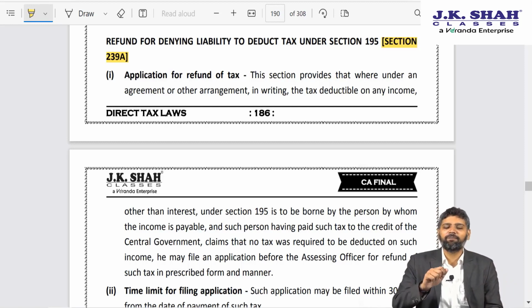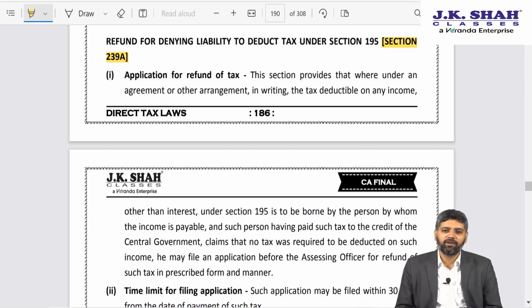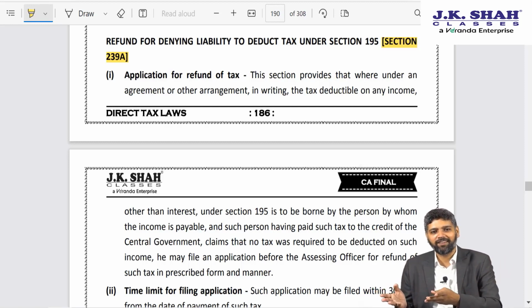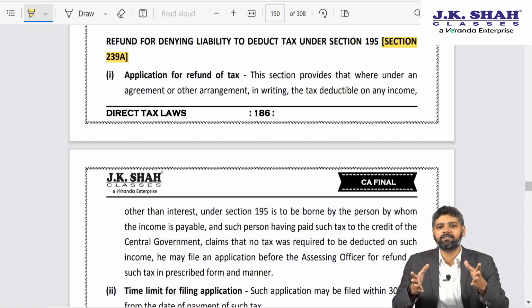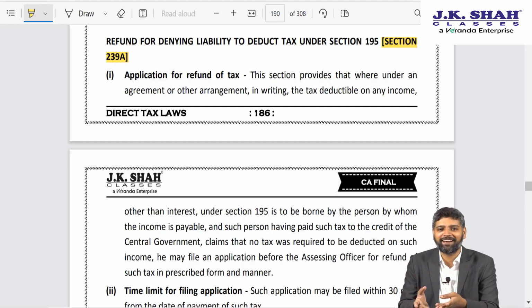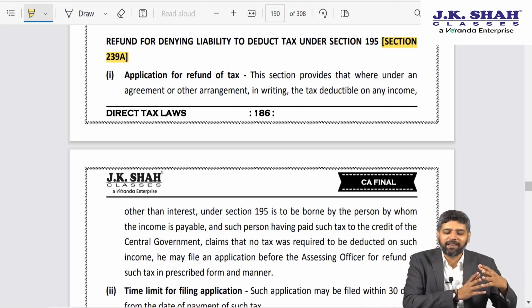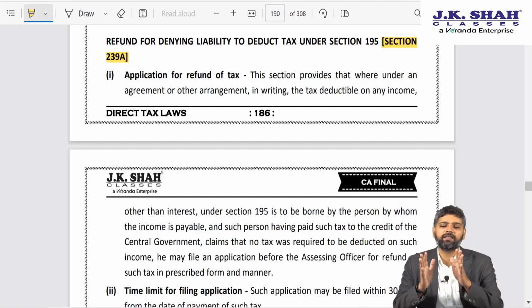But what used to happen was, when you file an appeal with Commissioner appeals, unfortunately there is no time limit for Commissioner appeals to decide the appeal matters. My friends who have attended my appeal and revision lecture know where I am drifting, because post introduction of faceless assessment and appeal provisions, the faceless commissioner appeal is not deciding on matters, or I don't know, maybe some matters where I am involved, they are not deciding. But the matter has been lingering around for a long time. The reason is because for commissioner appeal, there is no time limit to decide the matter.